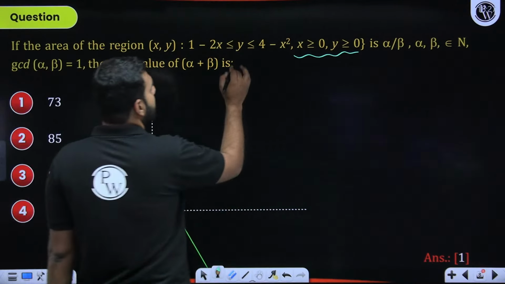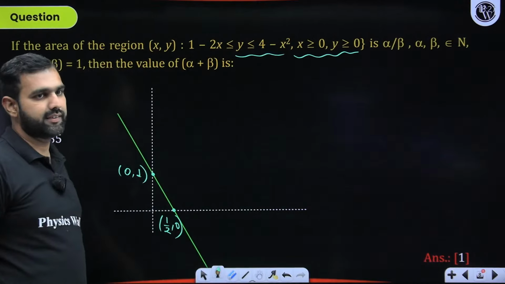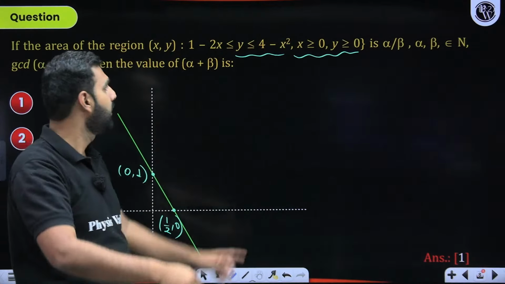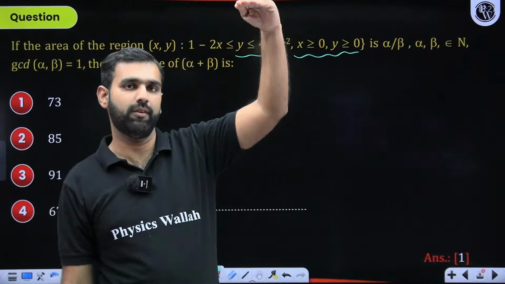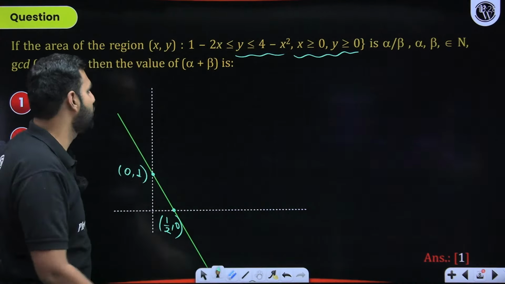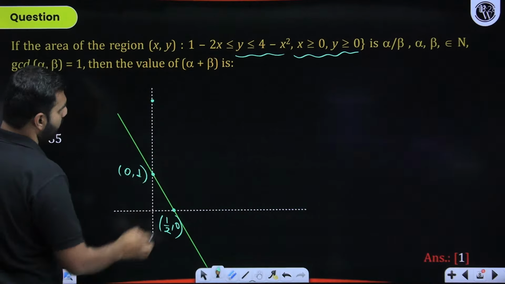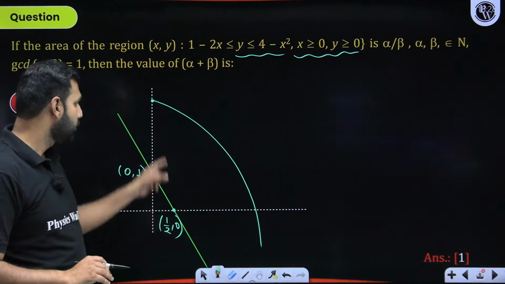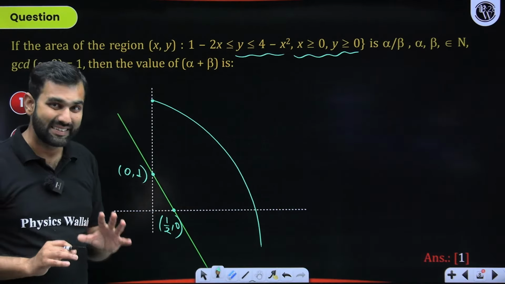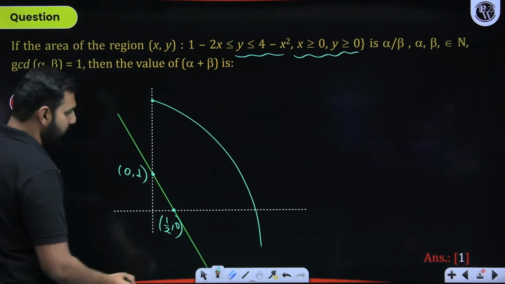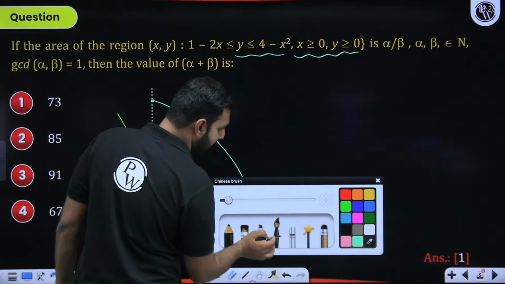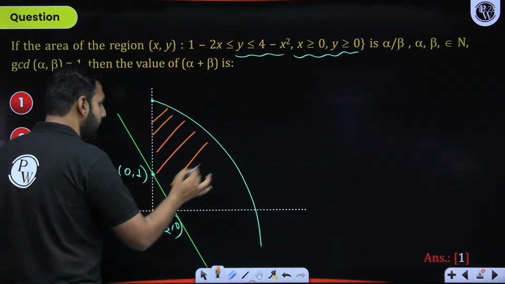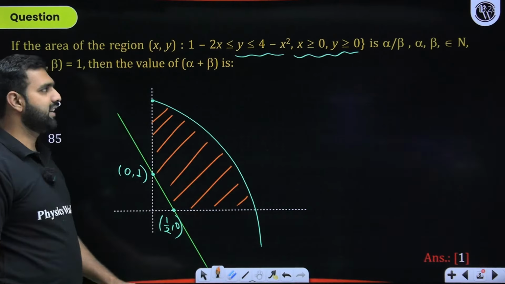Second conclusion. The second curve is y is less than or equal to 4 minus x square. That's clearly a parabola. Because of this minus x square, it is a downward facing parabola. Because of this plus 4, it will be shifted 4 units above. If its vertex is at 0, comma 0, it will have its vertex at 0, comma 4. So that's your parabola and it goes like this. And of course, the first quadrant is what we need to take. So I am sure that this region is what we need to consider here. I hope you are developing a clear sense that this is going to be the region. If you are not able to digest my part, I'll say check it with 0, comma 0.